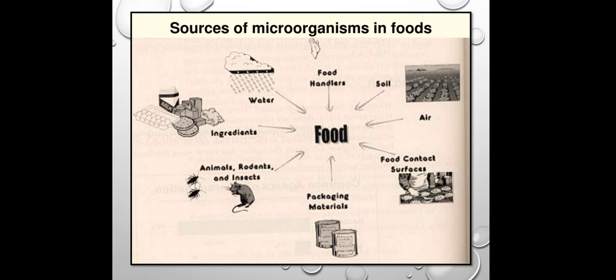Here within this figure we can observe the different food handlers, soil, air, food contact surfaces, packaging material, animals, rodents, insects, the different ingredients that we utilize for food processing, and water. All of these are sources of microorganisms in the food sample.